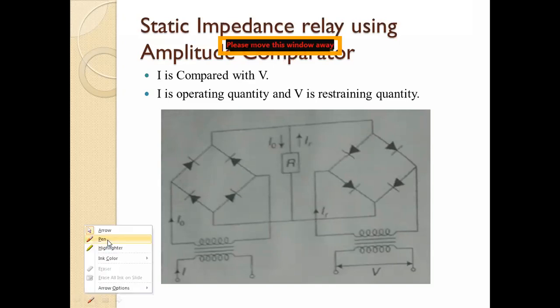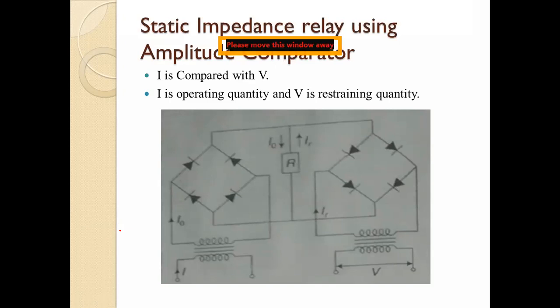We know that there are two coils in electromechanical relays: one is the operating coil and the second is the restraining coil. The restraining quantity holds the relay in open condition under normal conditions.